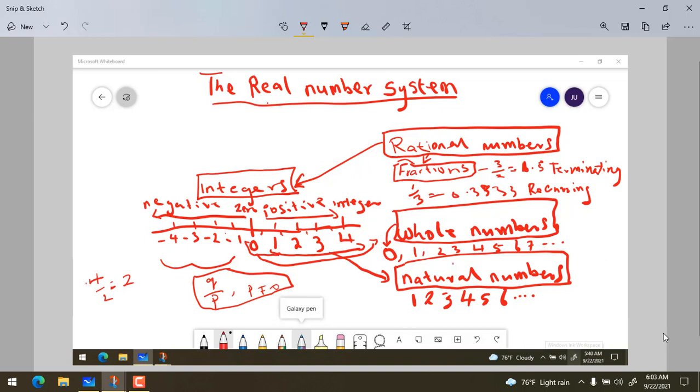The last kind of numbers that we are going to talk about are the irrational numbers. We talked about rational, so the next one is irrational numbers.